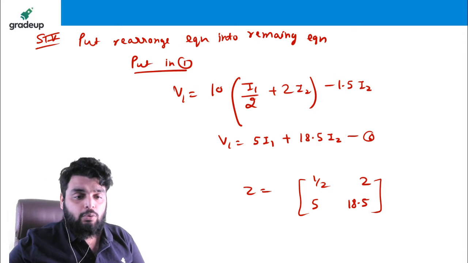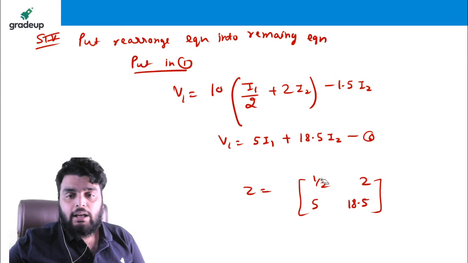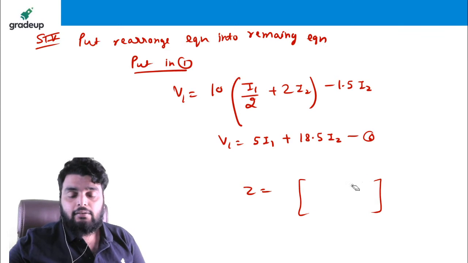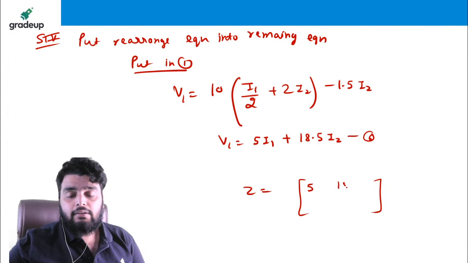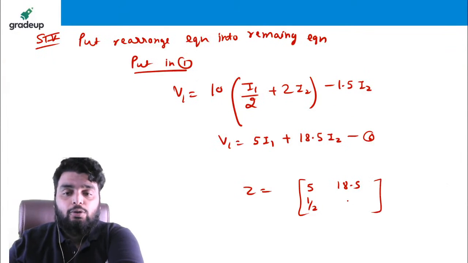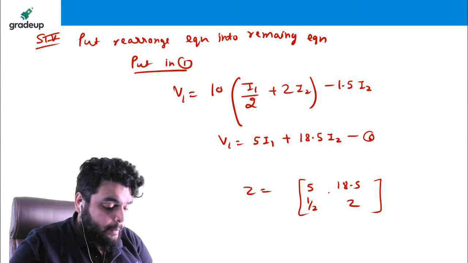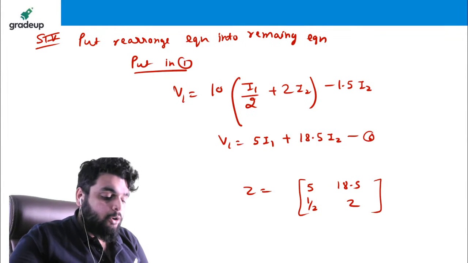Actually, what happened is that I wrote it in the opposite form. Here I just wrote this in opposite form. This is Z11 5, this is 18.5, this is 1 by 2 and this is 2. Yeah, right. Fine. No Komal, Z11 is 5.